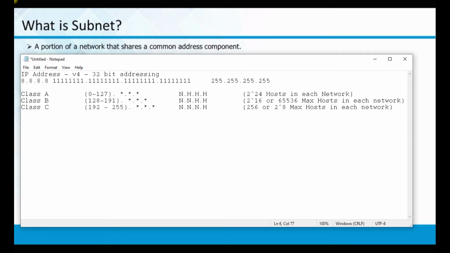But you have more networks here. In class C, you can have 2 power 24 networks. Each network is like Geetham is a network, steel plant is a network. Even Star Computer is also a network. So each network can have a capacity of 256 hosts only. Is this clear?